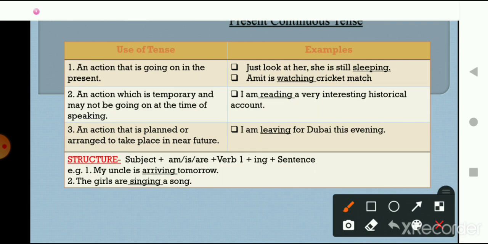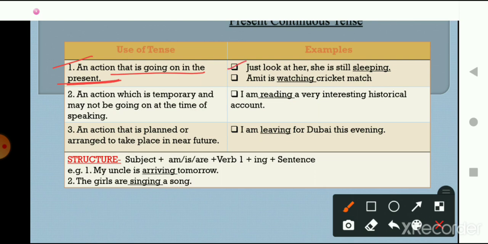So the first way in which we can use present continuous tense is an action that is going on in the present. Okay, present continuous. Continuous means you can understand that which is continuing, the action which is continuing at the present. Okay, so for an action that is going on in the present, we can use present continuous tense.